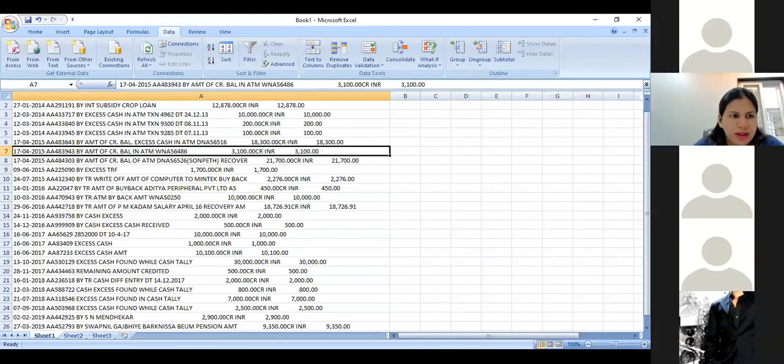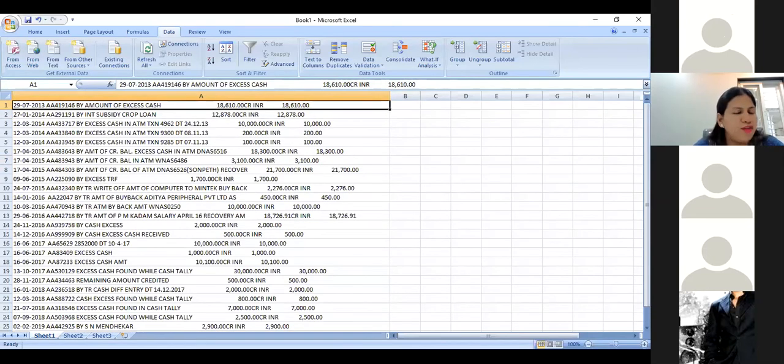Once I move here, I see, okay, this data is not in a particular format. I need to format it to view the data.